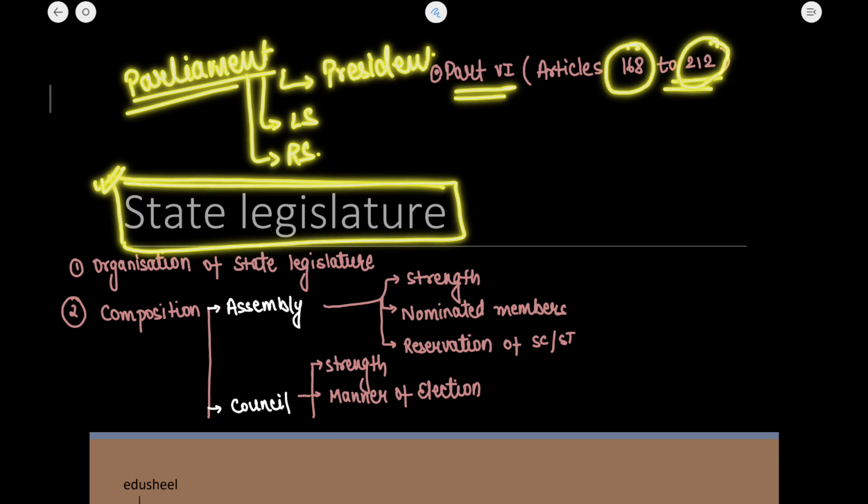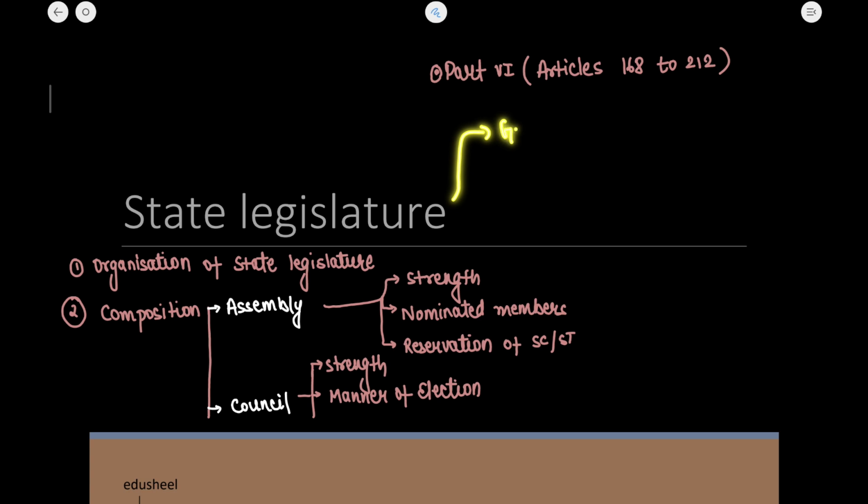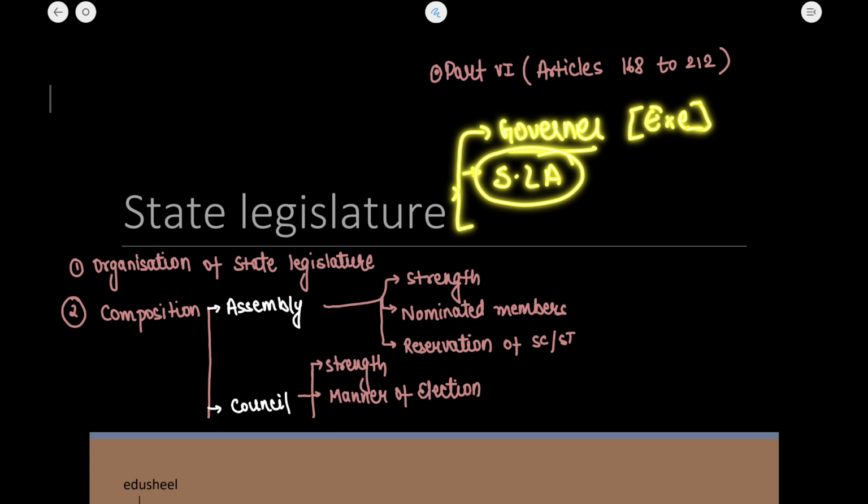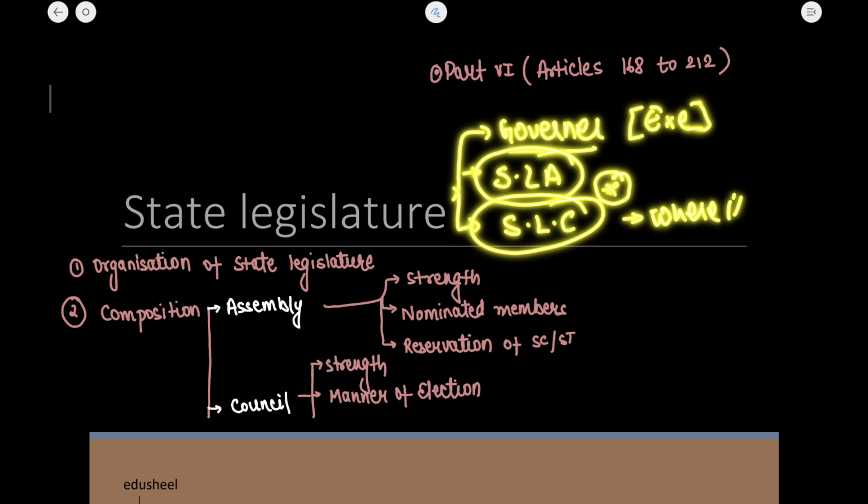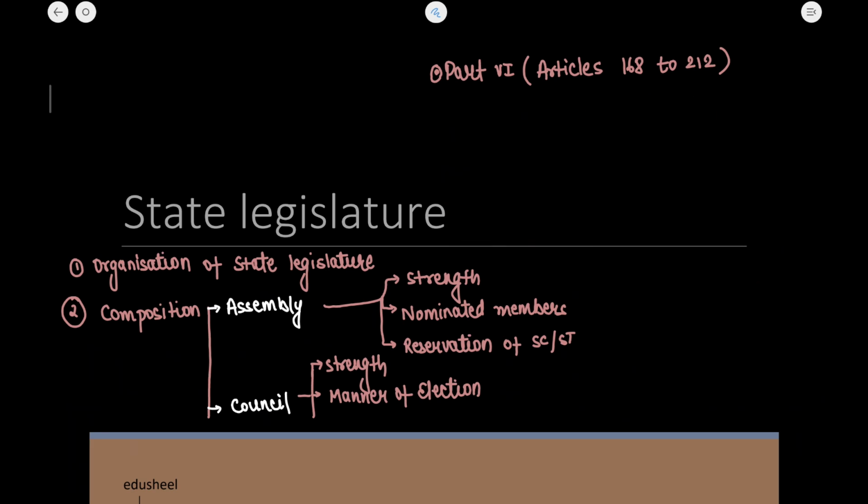This state legislature constitutes the Governor, as all the executive decisions of the states are taken in the name of the Governor. Then there are state legislative assemblies, and then there is the state legislative council, and there is a star mark here. Why? Because the state legislative council is only there where it applies. It means that not all states have the state legislative council.